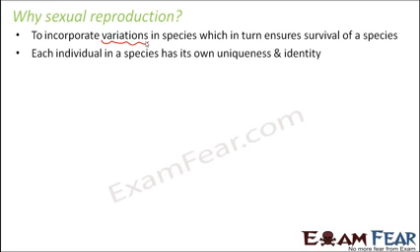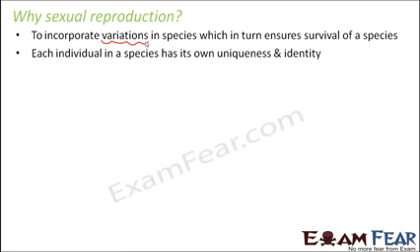Each individual in a species has its own uniqueness and identity. In case of asexual reproduction, it was just the same organisms getting produced, morphologically identical, genetically identical. So there was no uniqueness at all. If you talk about hydra, all the hydra that will get produced by budding, they will be exactly similar.